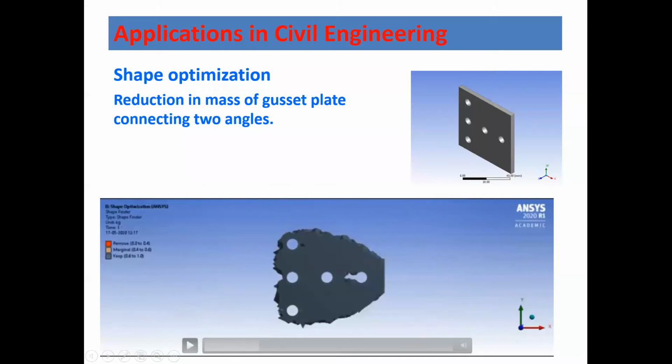There are n number of plates. Let us say I am able to reduce the weight of one gusset plate by 2 kg, and there are 50 plates in the structure. Ultimately I am able to reduce 50 times 2, that is 100 kg of weight. So the self-weight of the structure can be reduced if you go for shape optimization design.